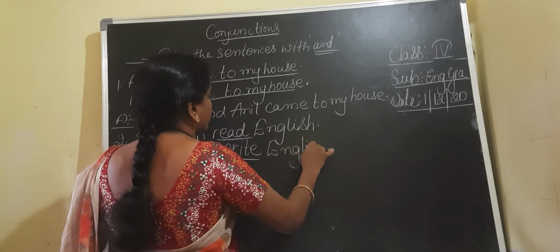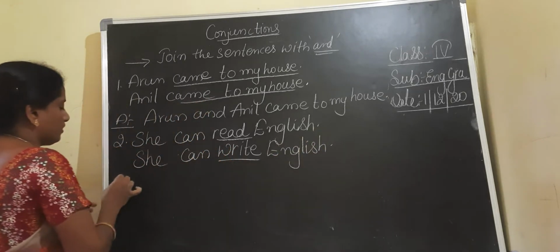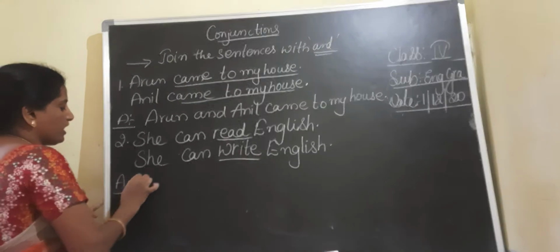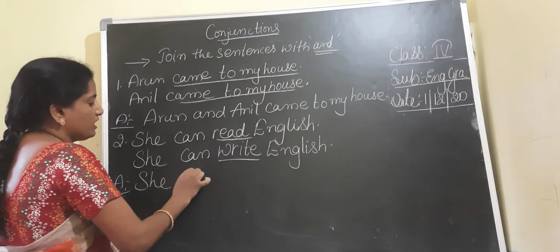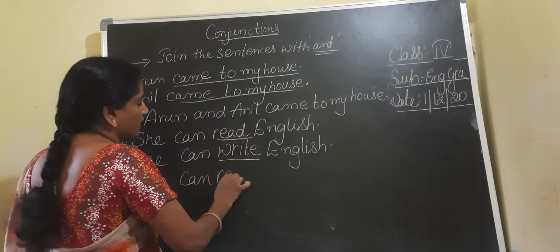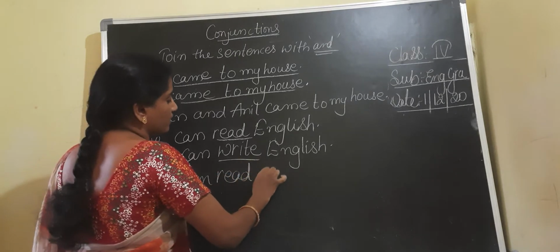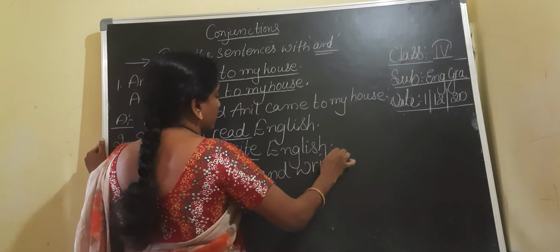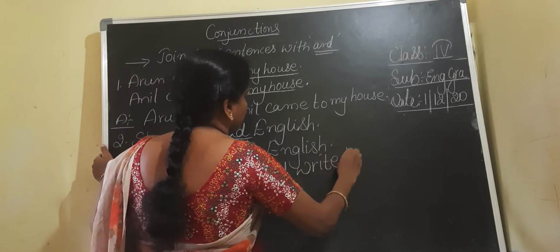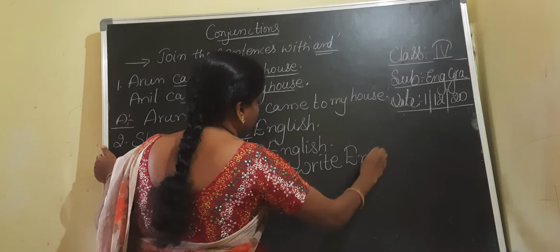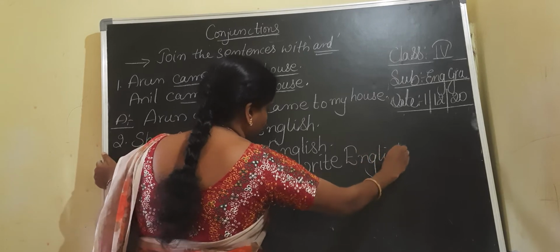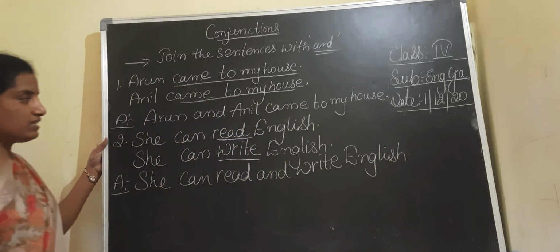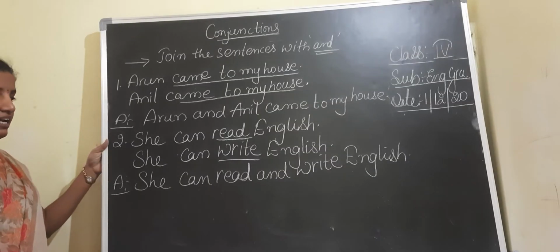She can read and write English. In this way, children, we have to join the given sentences with 'and'.